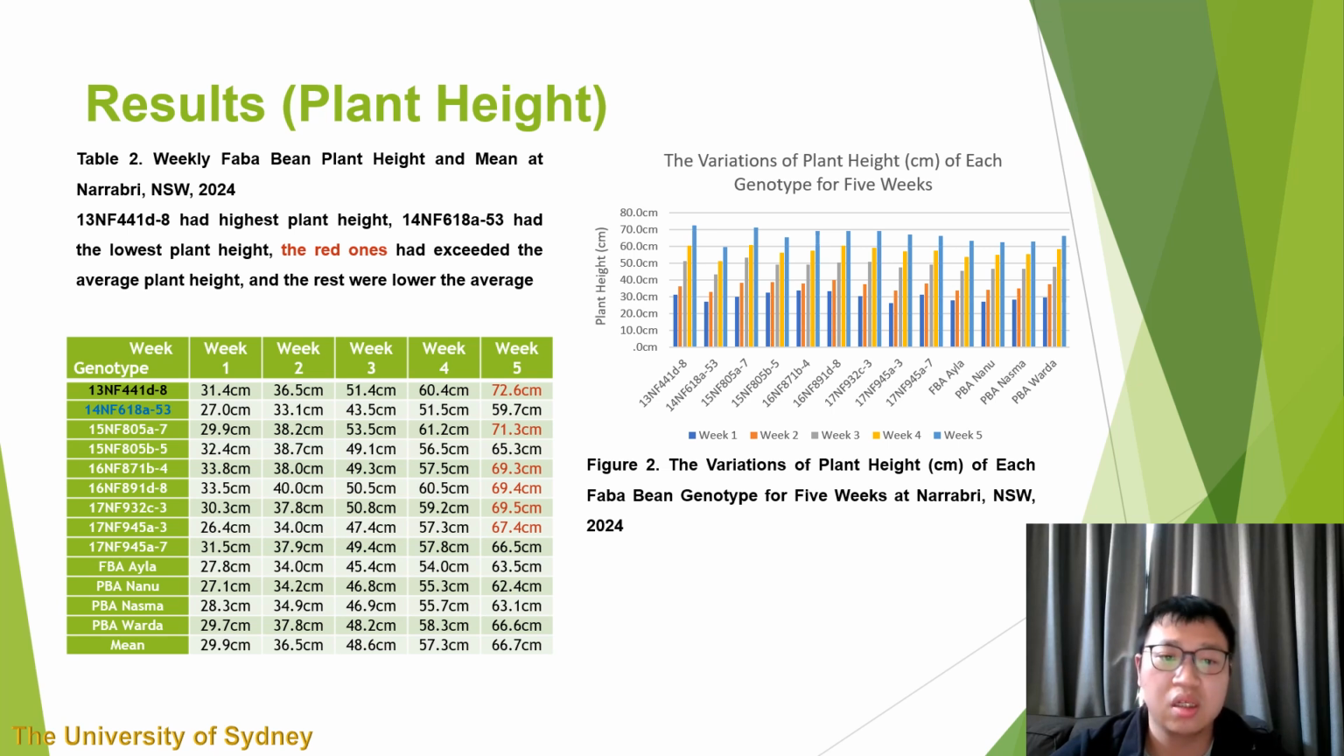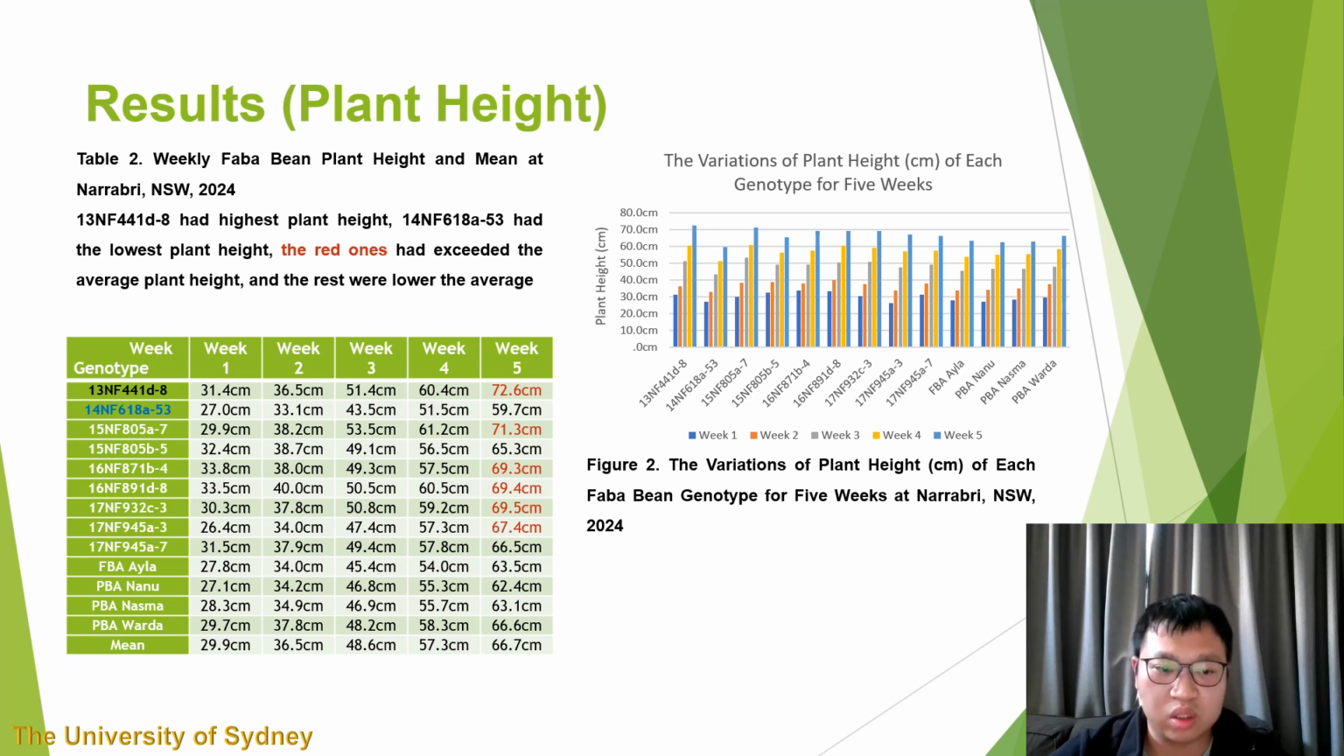stage of the experiment. The plant height of all genotypes of faba bean at Narrabri continuously grew through the 5 weeks of the experiment period, with an increase of more than 30 centimeters, with the lowest plant in week 5 marked as blue and the highest one marked as black. Moreover, most faba bean genotypes except the blue one reached more than 60 centimeters.